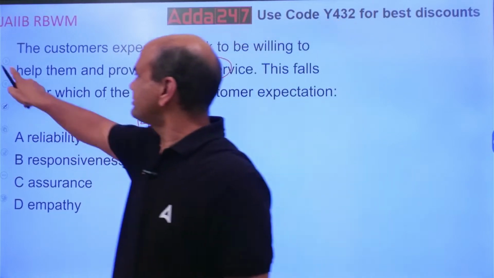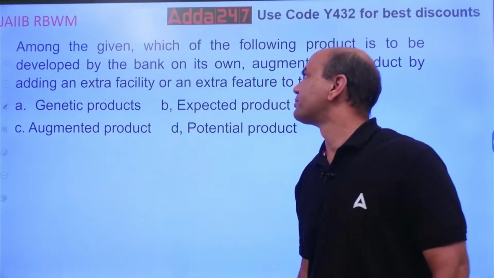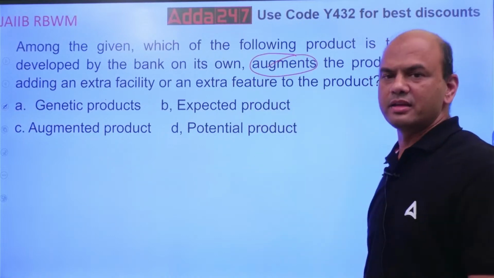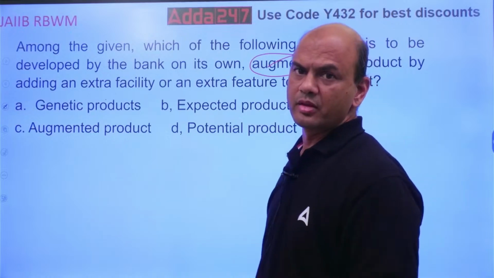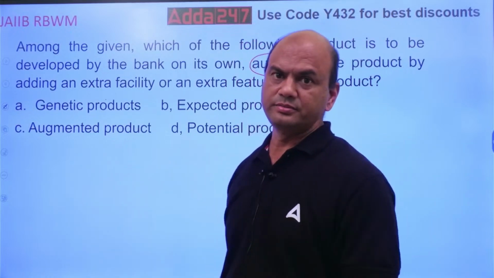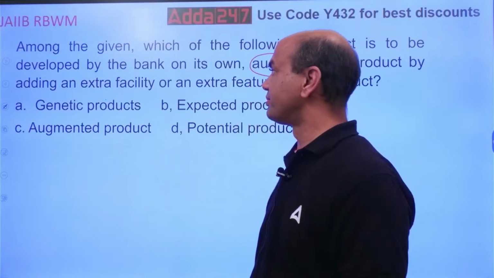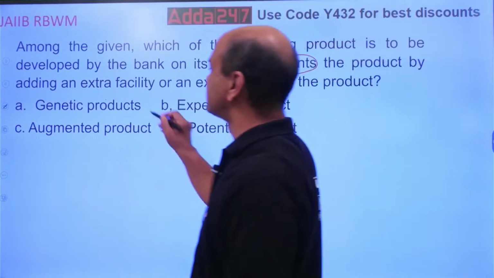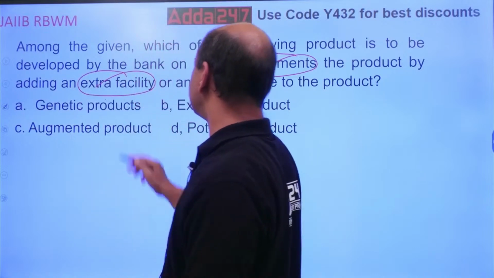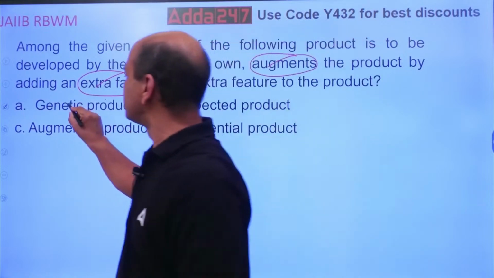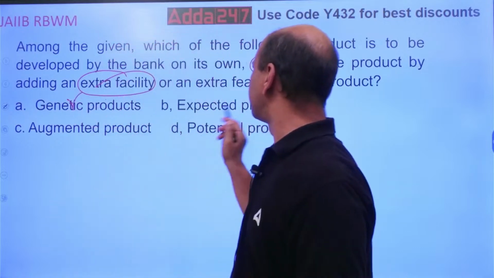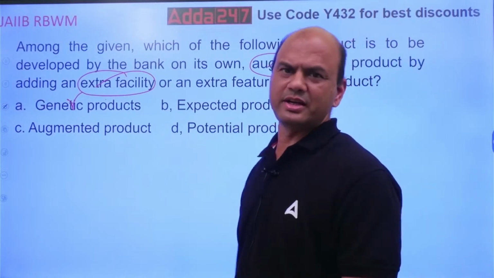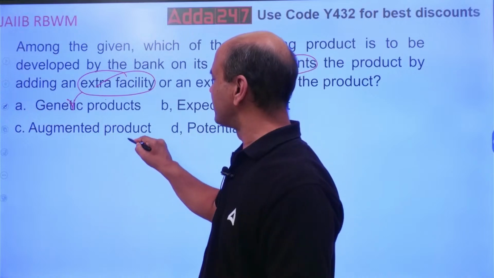So next one. We are talking of augmentation. Augmentation means adding something. Augment means adding, combining. Augment the product by adding an extra facility, so giving something extra. The options are generic, expected, augmented and potential. Now by the name itself you will be able to judge. We are talking of augment, so it will be augmented.